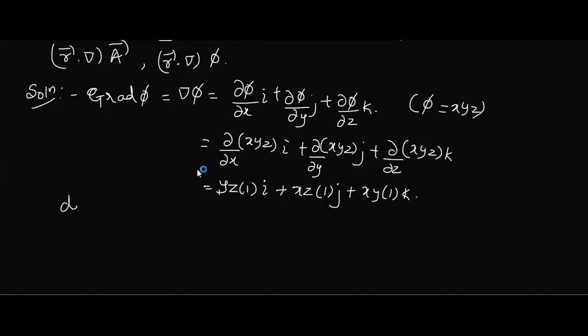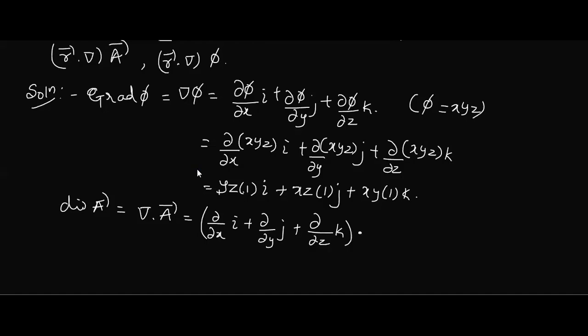Next we want divergence of A. Divergence means del dot A. If you have some confusion regarding what to write, A1, A2, A3 and all, better you write the dot product of two vectors. That will be far better. So what is del representing? Dou by dou x i, dou by dou y j, dou by dou z k. Dot product with A.